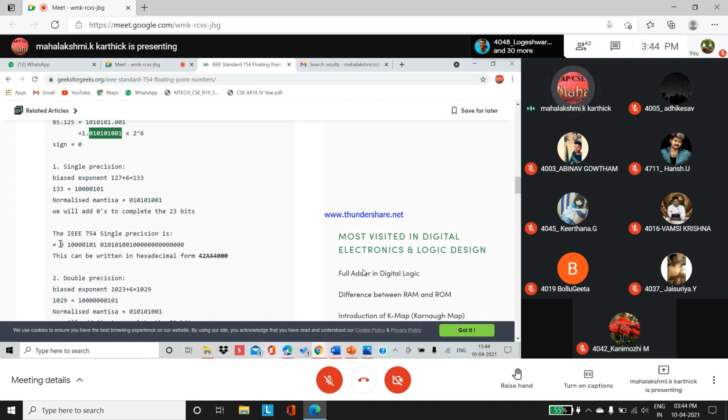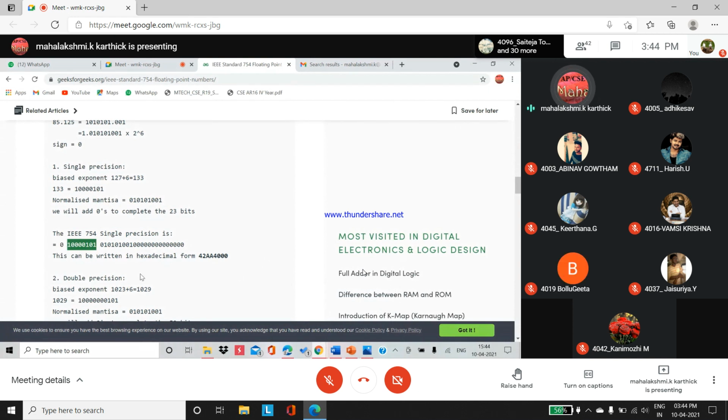IEEE 754 single precision is represented. You have to imagine its format. Field. This is for the sign bit. What field is next to the sign bit? Please reply. Single precision format fields: what are the fields under single precision format? Sign bit. Exponent, ma'am. Exponent, then fraction.